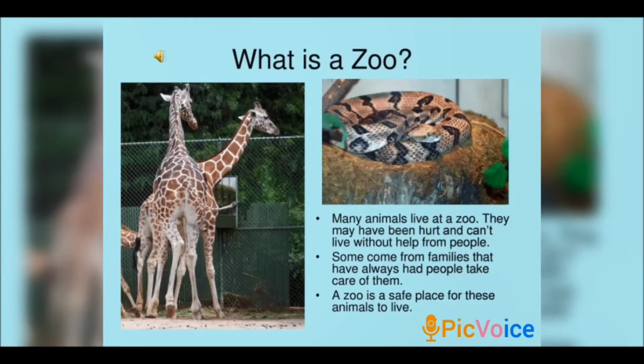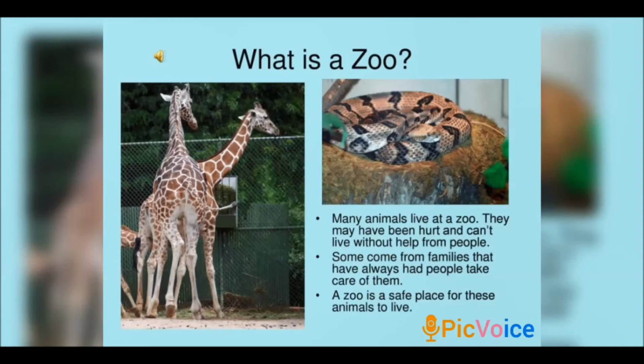When compared to national parks and wildlife sanctuaries, where the habitat is natural and we do not need to make it artificial, in the zoo we are creating an artificial habitat for the animals to live in. According to that, we make the place and arrange it for them in the zoo.